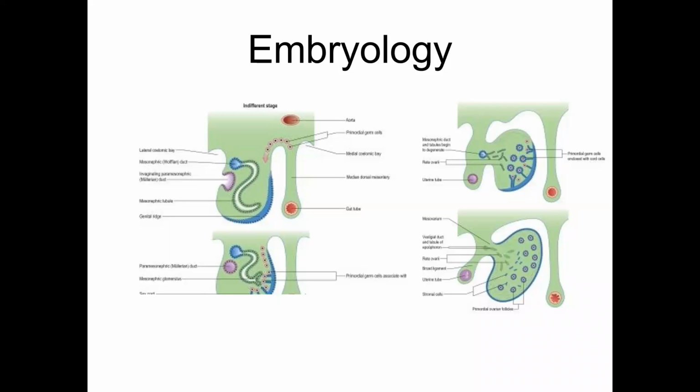Development of the uterus: you can see in the thoracolumbar region, the intermediate mesoderm shows a thickening on the medial side. This is the gut tube. So this is medial, this is lateral. The thickening on the medial side is called the genital ridge. Close to the genital ridge are the mesonephric tubule and mesonephric duct. From the coelomic cavity, the coelomic epithelium invaginates inside to form the paramesonephric duct.